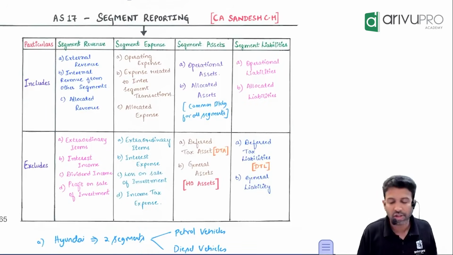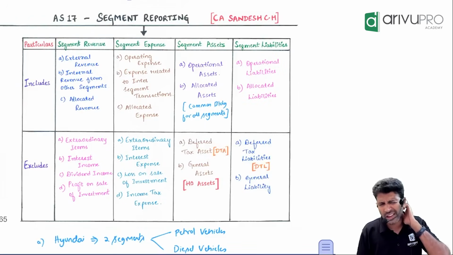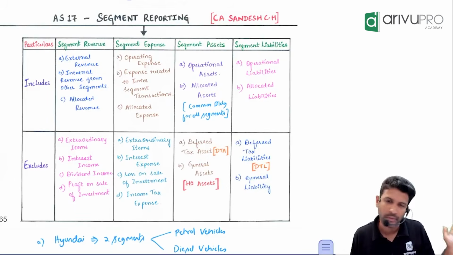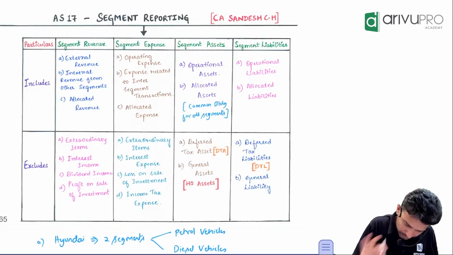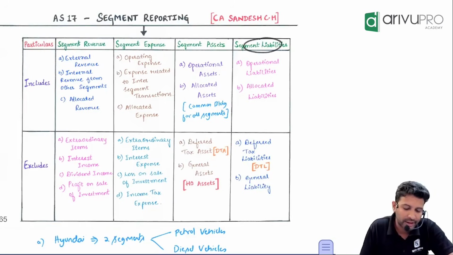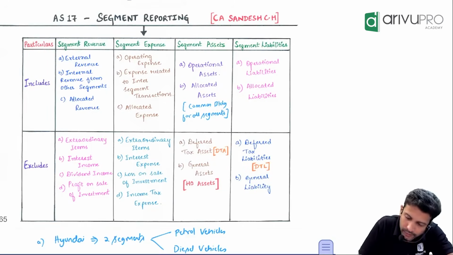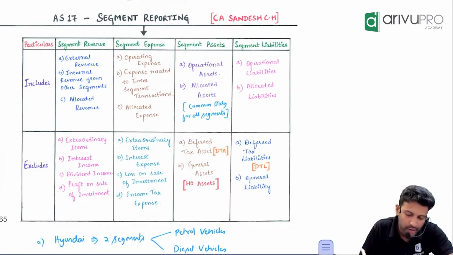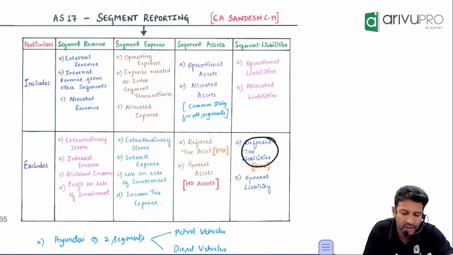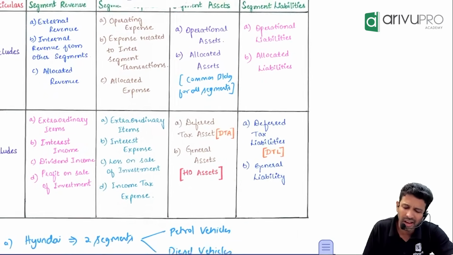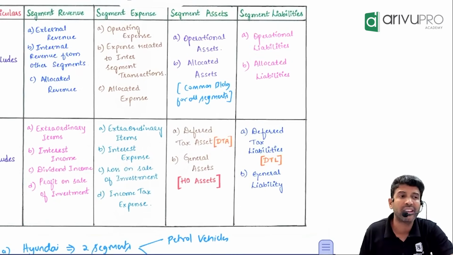Segment assets will exclude deferred tax asset because deferred tax assets are bookish assets. If you have any general assets or head office assets, exclude them because they do not belong to any separate segment. Same goes for segment liability. Segment liability will include its own division's liability as well as allocated liability. Here, deferred tax liability is excluded. General liabilities are excluded.